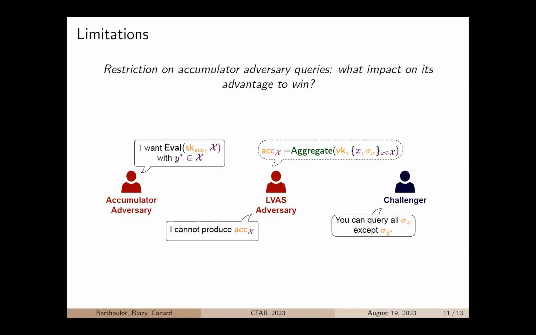So imagine the following situation. You want to build an LVAS adversary from an accumulator adversary. At some point, the accumulator adversary might ask for the evaluation of a set X, such that Y star is in X. And by our definition of the accumulator, the LVAS adversary cannot answer that query, simply as she cannot query the challenger for the signature of element Y star. And this might impact the accumulator adversary's advantage to win the security game, and unfortunately, we were not able to estimate how this will impact this advantage, and if this advantage will still be non-negligible.